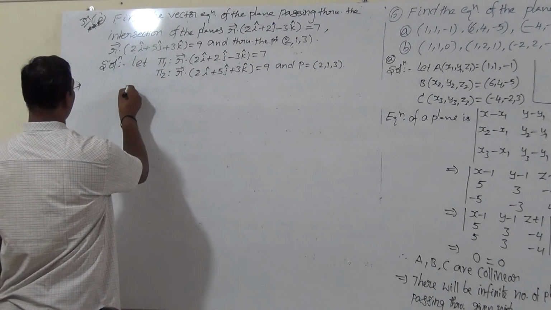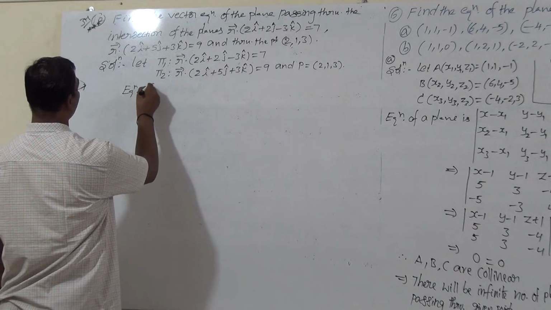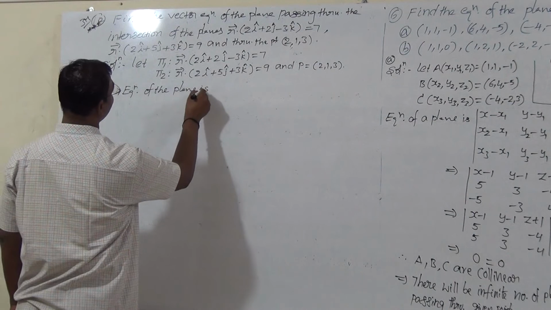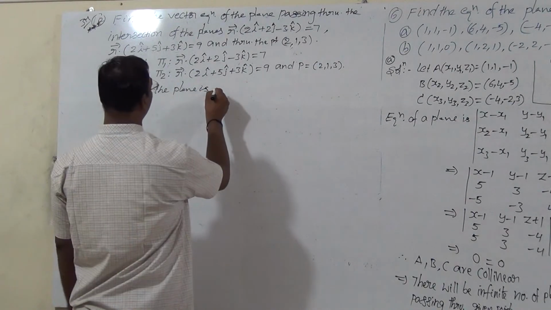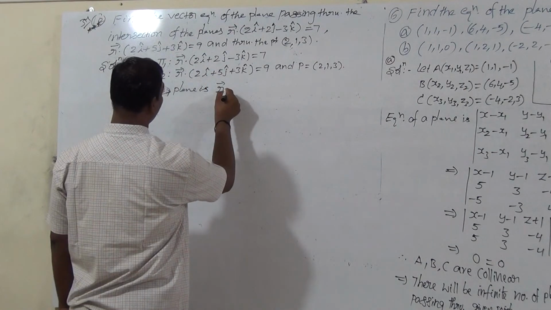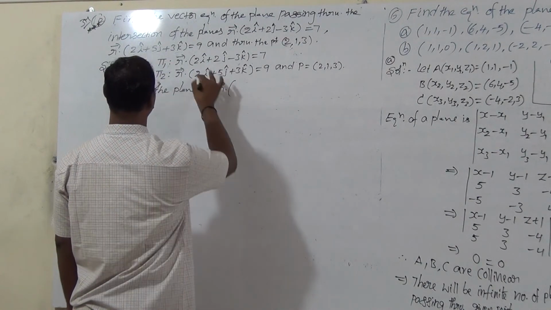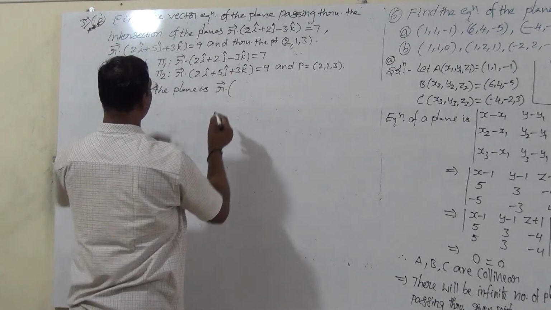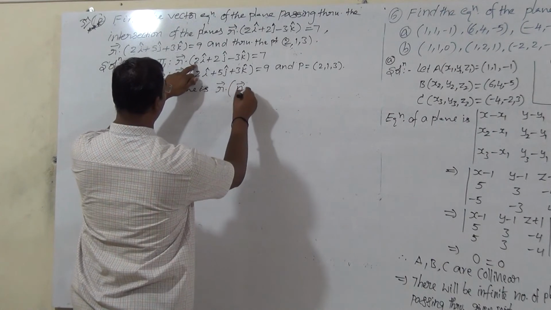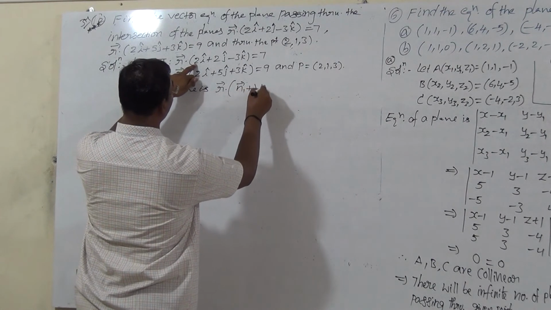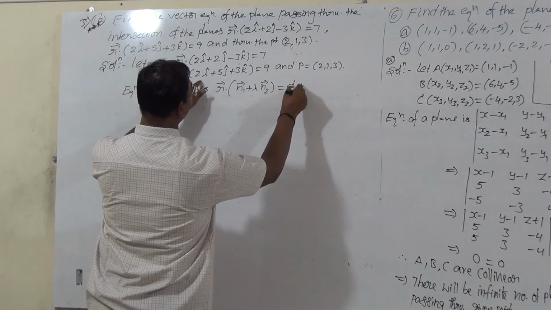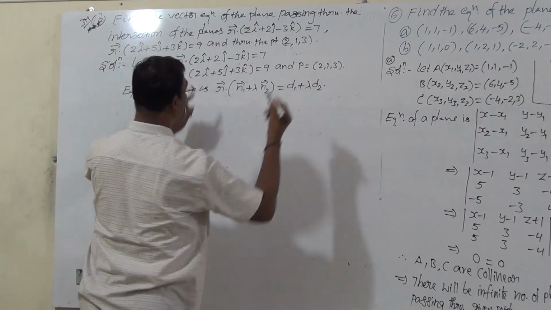Okay, so the equation of the plane formula. What is the plane equation? Phi 1 plus lambda times phi 2, in vector form: r bar dot (n1 bar plus lambda times n2 bar) is equal to d1 plus lambda times d2.